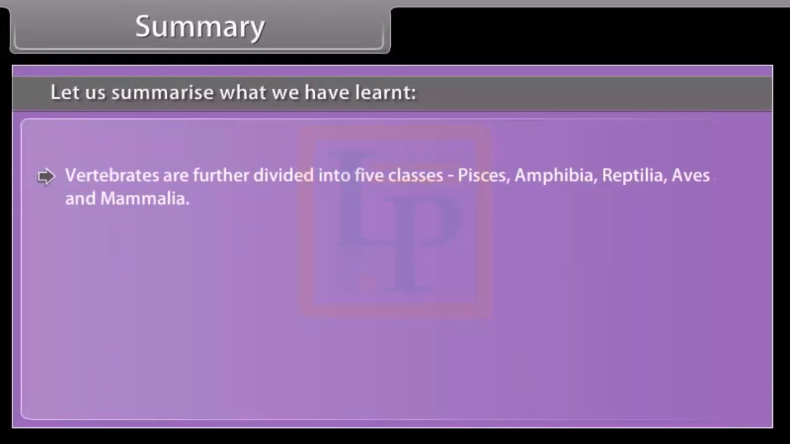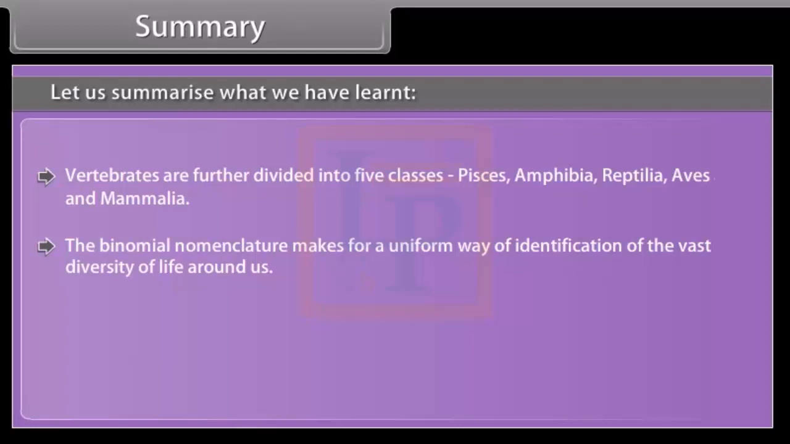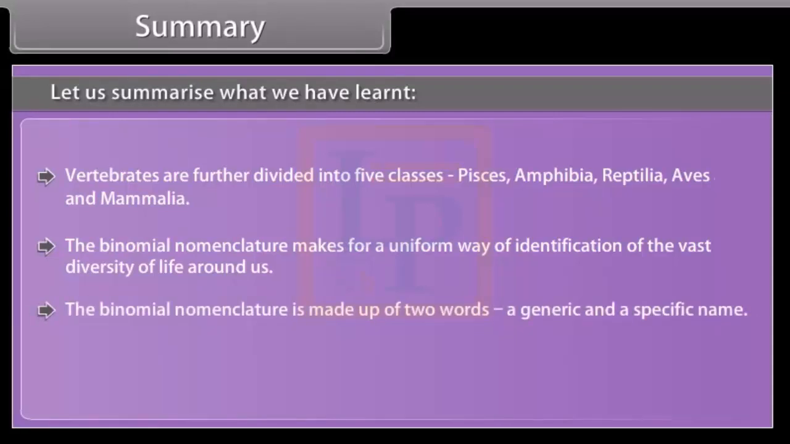Vertebrates are further divided into five classes: Pisces, Amphibia, Reptilia, Aves and Mammalia. The binomial nomenclature makes for a uniform way of identification of the vast diversity of life around us. The binomial nomenclature is made up of two words, a generic and a specific name.